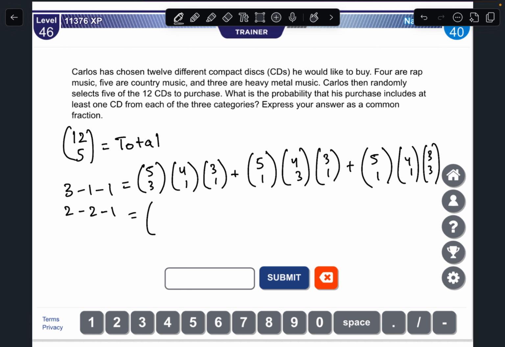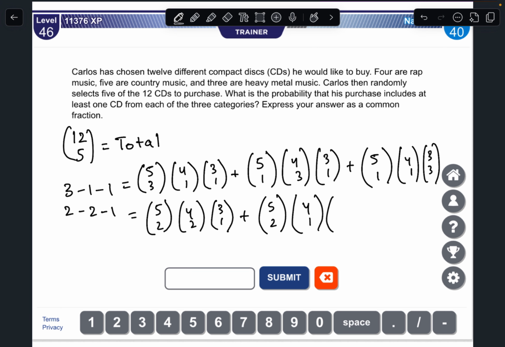This one is the same thing, but we're just choosing the 2-2-1 distribution in this case from the 3 genres: 5 choose 2, 4 choose 2, and 3 choose 1, and so on with 4 choose 2 and 3 choose 2.